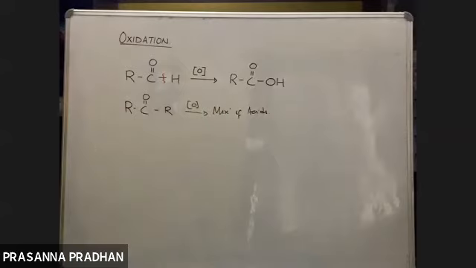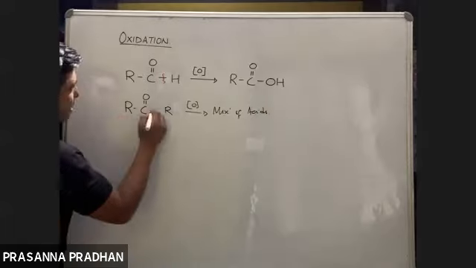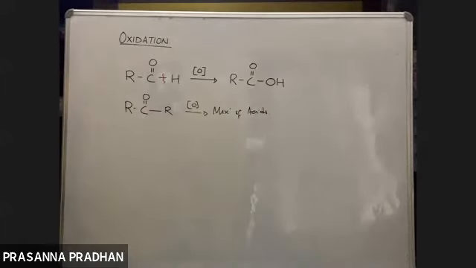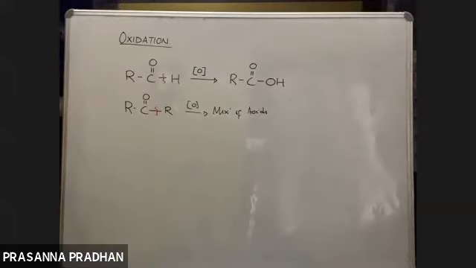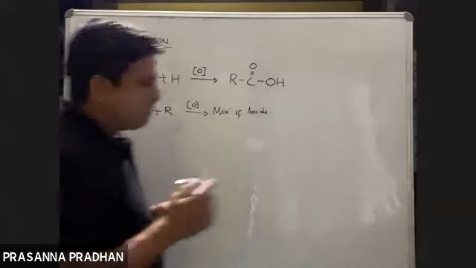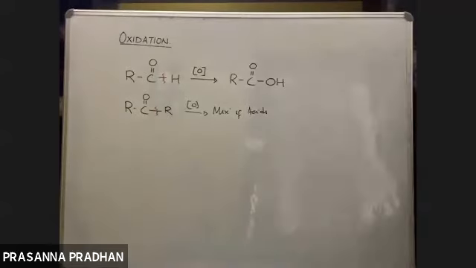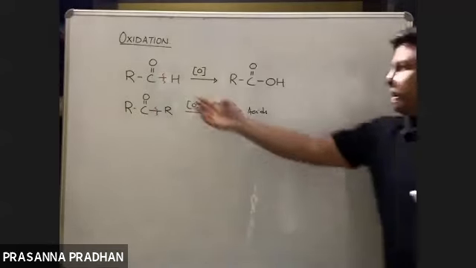So oxidation of an aldehyde involves the breaking of a weak CH bond, which can be easily broken. Whereas oxidation of a ketone involves the cleavage of a very strong carbon-carbon bond. So which bond is easy to break? Yes, the CH bond.